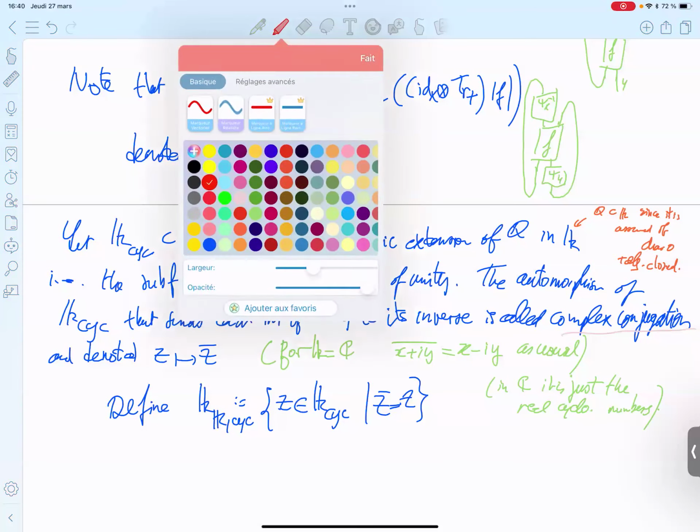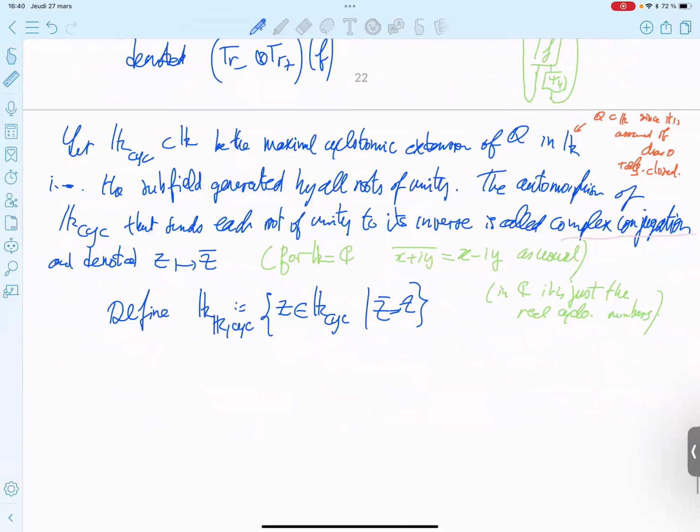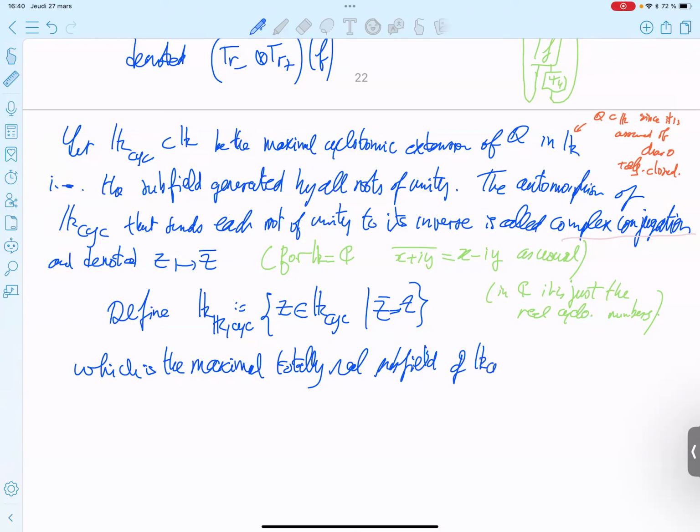So this is denoted the maximal totally real subfield of K-sig, which is the maximal totally real subfield of K-sig.